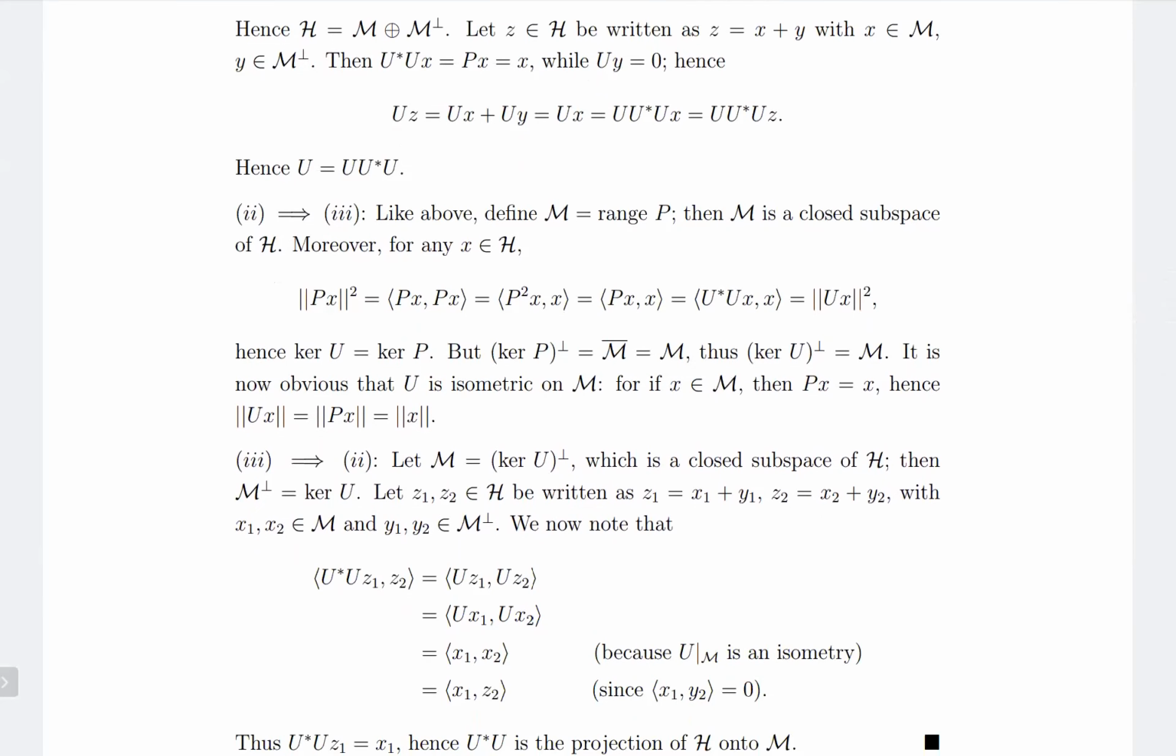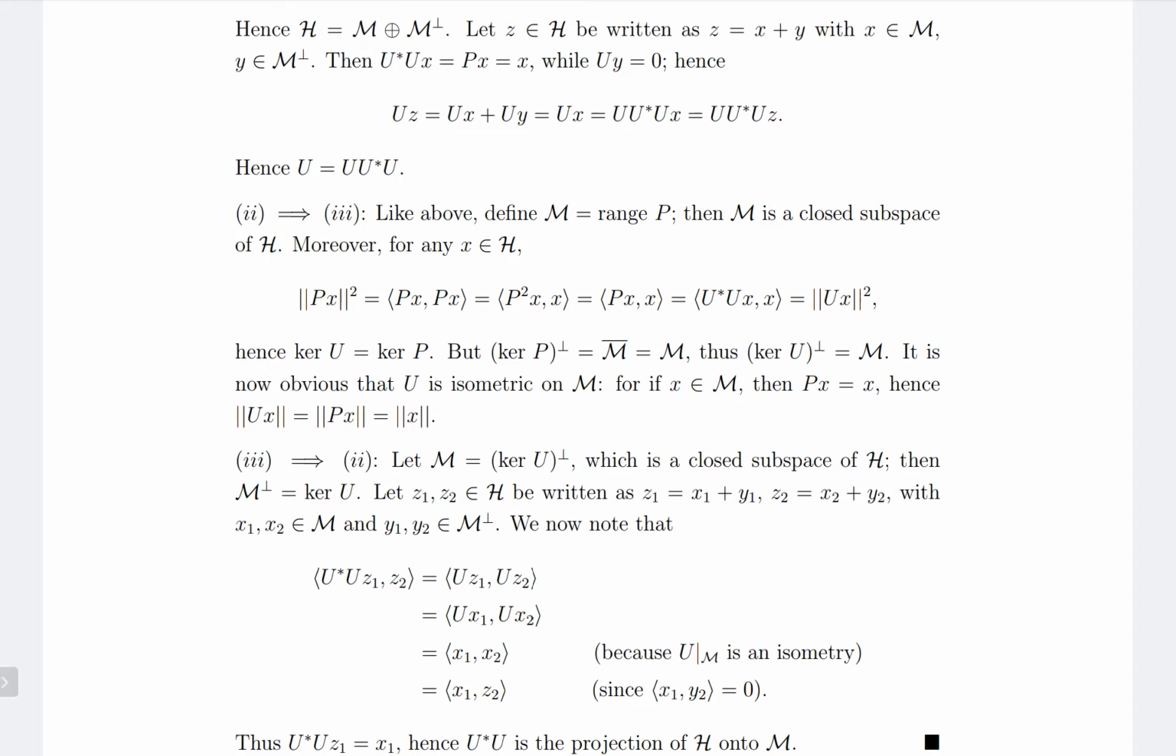So the proof that 2 implies 3. We can again define M as range P. So M is a closed subspace of H. And for any x in H, we'll have norm P x squared is equal to inner product P x comma P x, which is equal to inner product P square x comma x. And because P square equals P, we'll have this equal to inner product P x comma x, which is equal to inner product U star U x comma x, which is equal to norm U x squared. And so the norm of P x is equal to the norm of U x for all x in H. And this also means that kernel U equals kernel P.